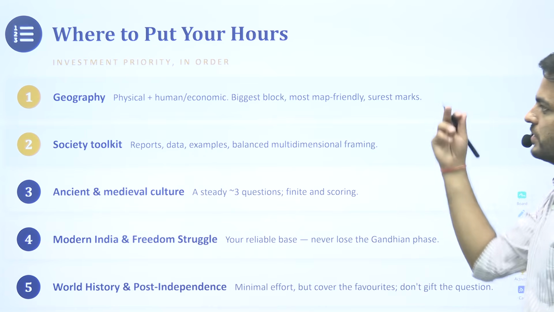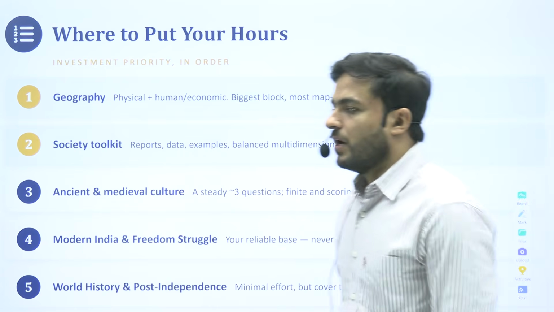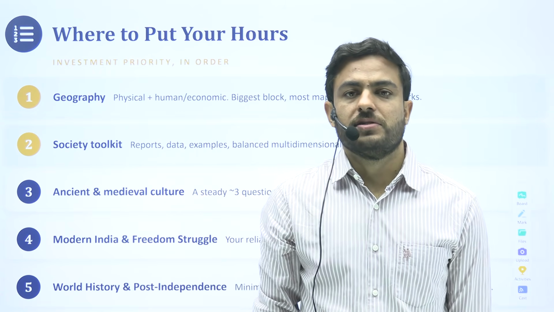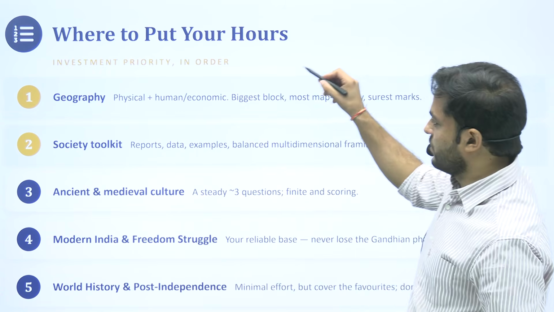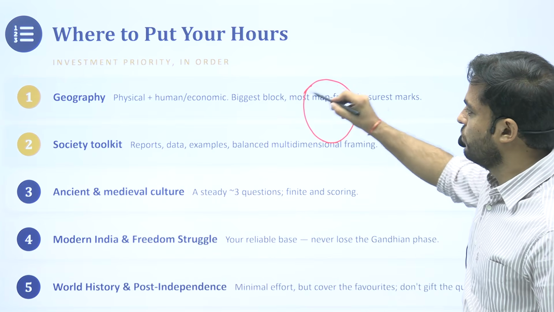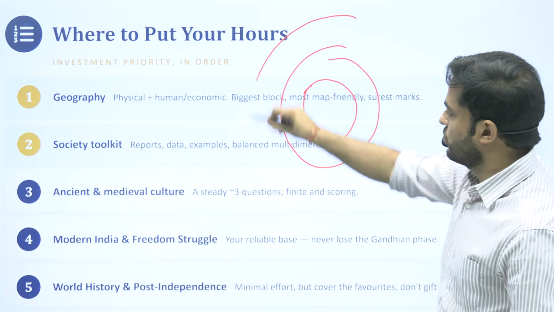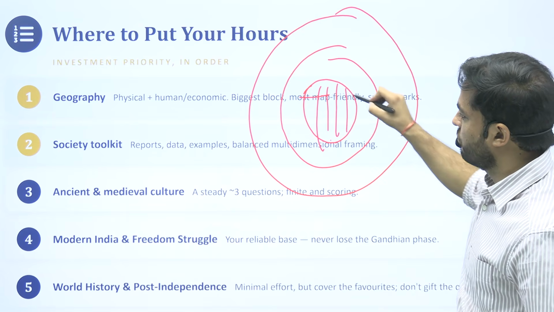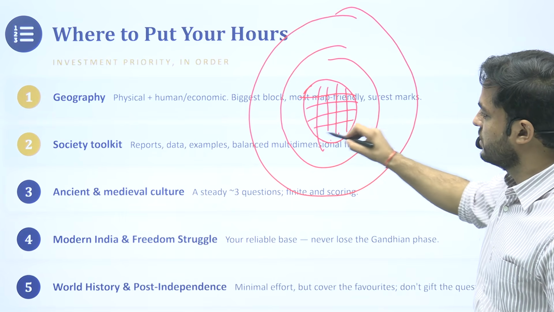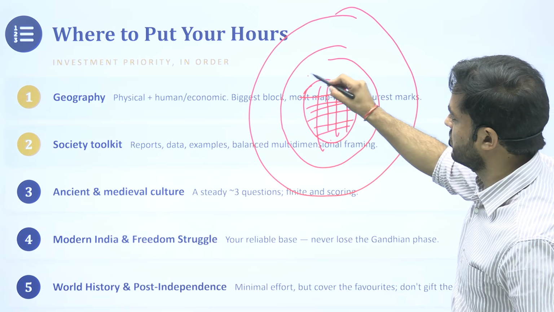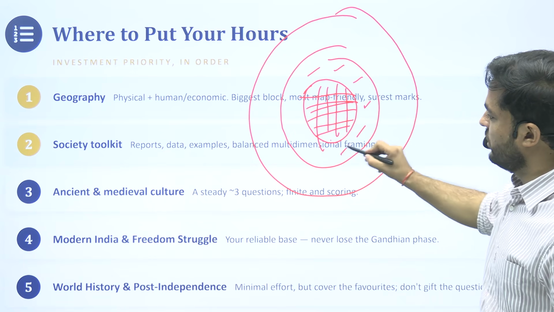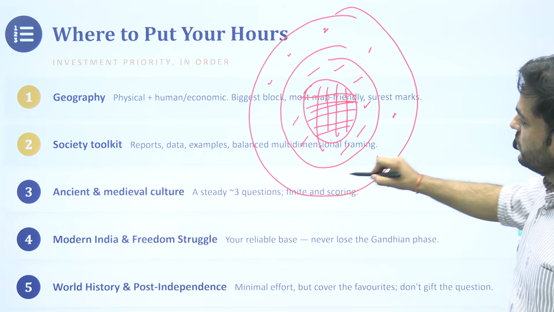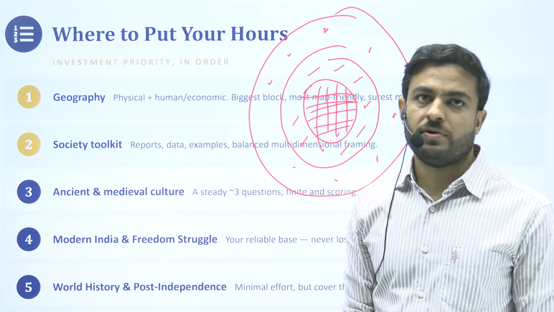So the next thing is how you have to prioritize things, how you have to order your preparation, what would be the sections. I've already discussed this idea very briefly, how you would make different zones of your preparation, which will decide the amount of efforts that you would be putting. This is the area where you would be putting your maximum efforts. This will be the area where you will reduce your efforts, and this will be the area where you will put the least of your efforts. So this is what we have done here.